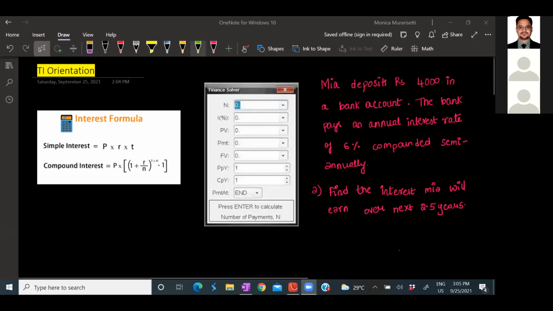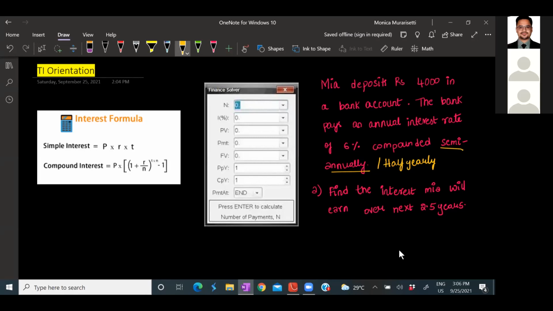So if you see this semi-annually, can anyone just give in the chat box and tell me what is semi-annually? Why is it mentioned as semi-annually? Yes, semi-annually basically means you are paying in 1 year twice. It's also called half yearly or once in 6 months. Very good.